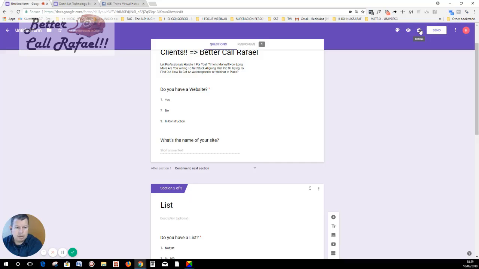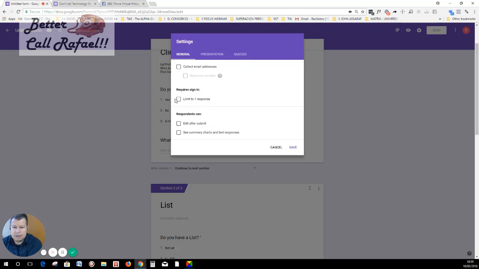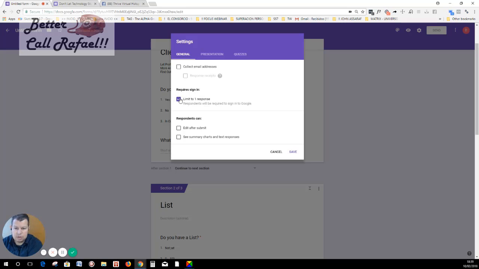And let's go to settings. This is nice. So we want to limit that to one response. We don't want people answering many times. Okay, so respondents will be required to sign into Google. Respondents can edit after submit. Okay, if you want to give people the ability to change the answers, you can do that. See summary charts and text responses.